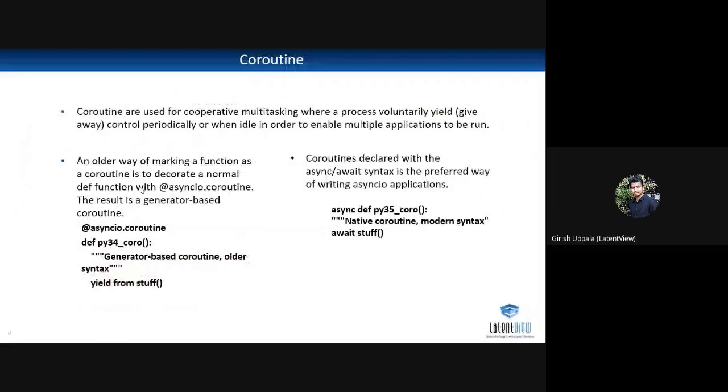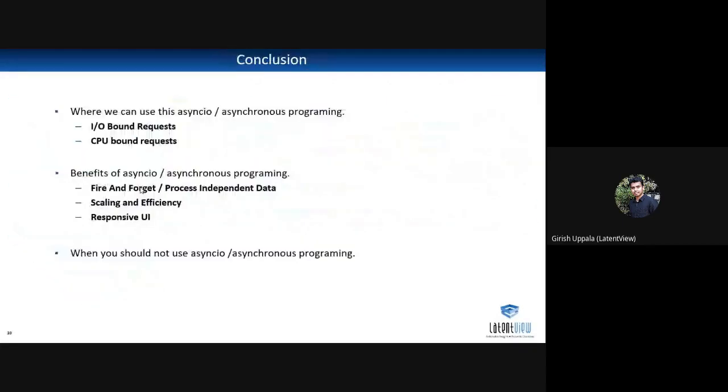So that is the demo. Finally, what we can take from this topic is where we can use asyncio and asynchronous programming: when you are using IO bound requests or CPU bound requests. The benefits of the asynchronous process are fire and forget, independent data, scaling and efficiency are also very good, and a responsive UI is also very good.